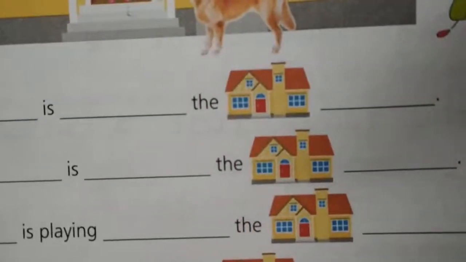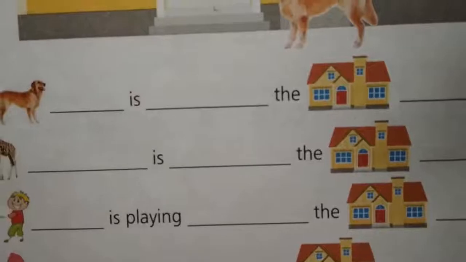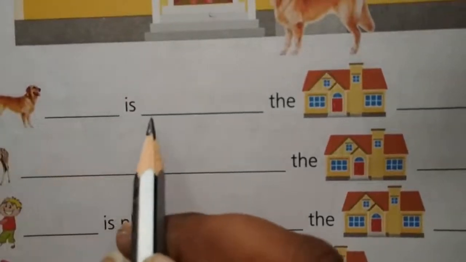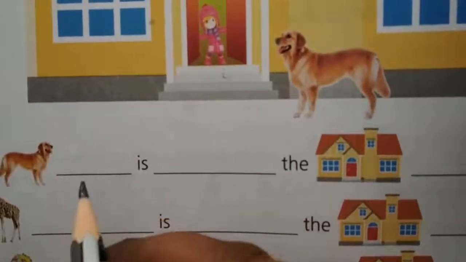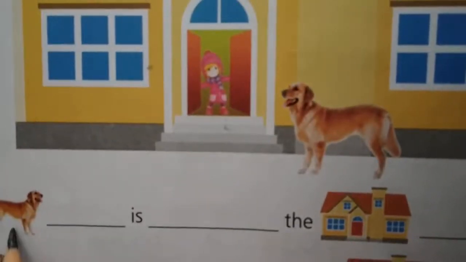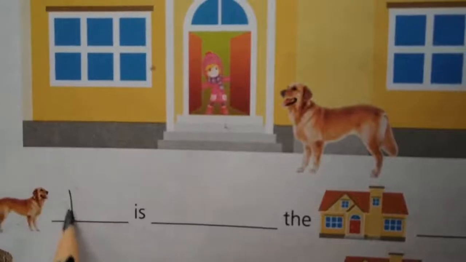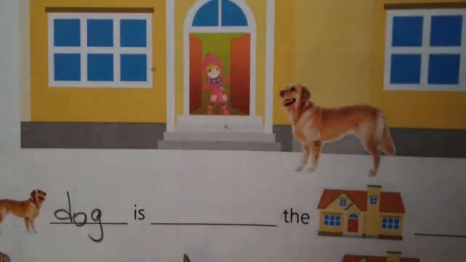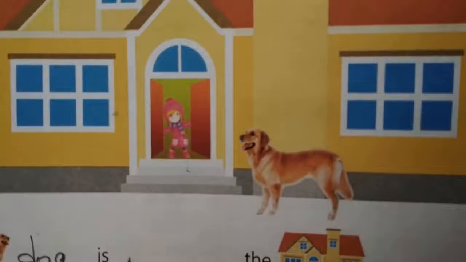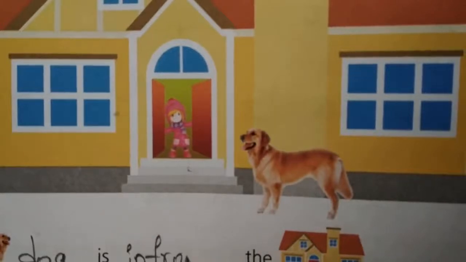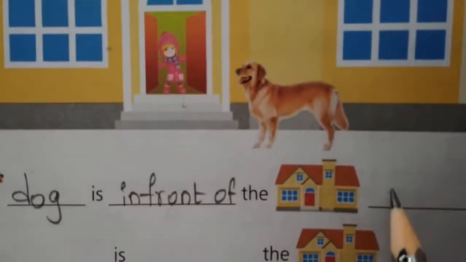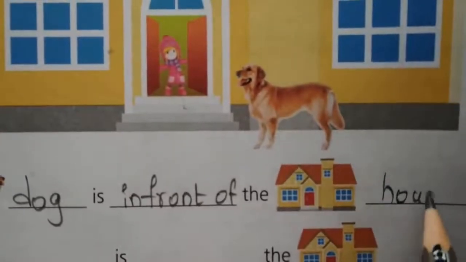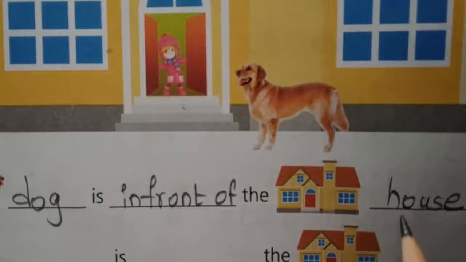Now we have to complete this one. The dog dash is the dash. Here we have to write down. See here children, we have to write the name also. What is this picture? Dog. The dog is, where is the dog? In front. ముందుంది కదా. In front of the, what is this picture? House. In front of the house.